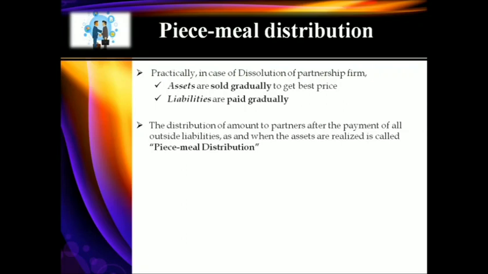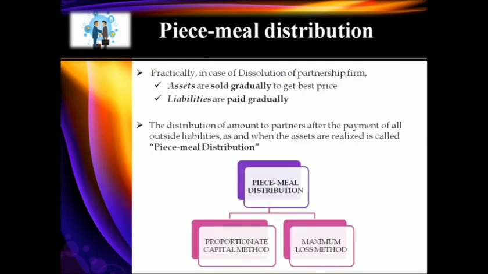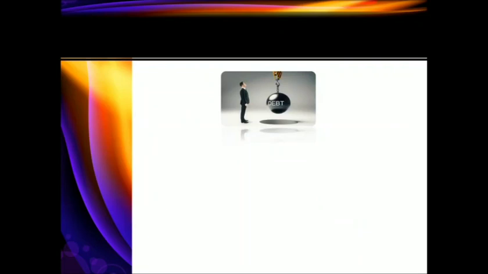It is not payment of partners at a stretch or at a fast pace. Generally there are two methods under accounting that we use to do piecemeal distribution: the proportionate capital method and the maximum loss method.